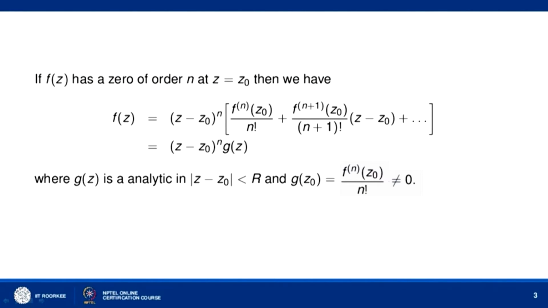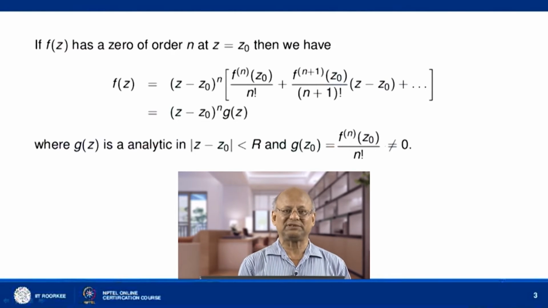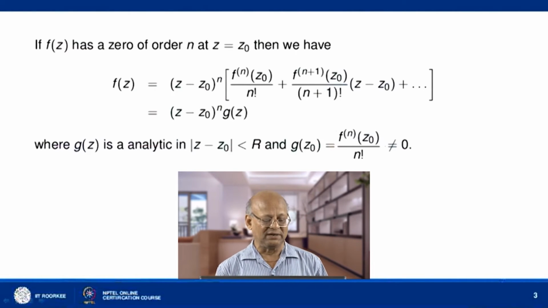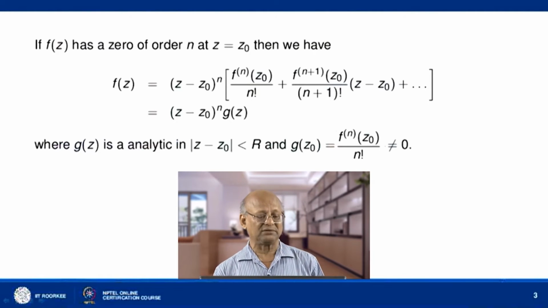So g(z naught) will be non-zero, and therefore if an analytic function f(z) has a zero of order n at z equal to z naught, then it can always be represented as f(z) equal to (z minus z naught) to the power n into g(z), where g(z) is analytic in the region mod of z minus z naught less than r, where r is the distance of the point z naught from the nearest singularity of f(z).